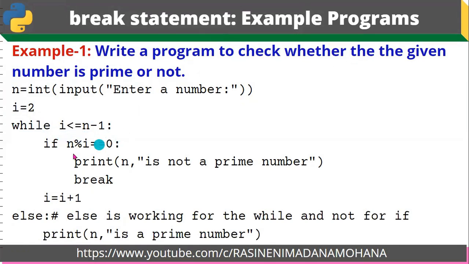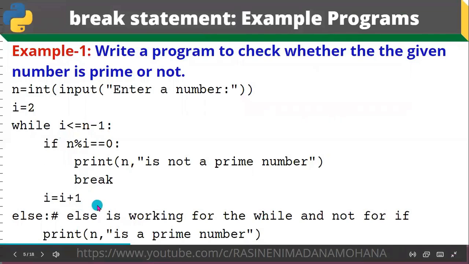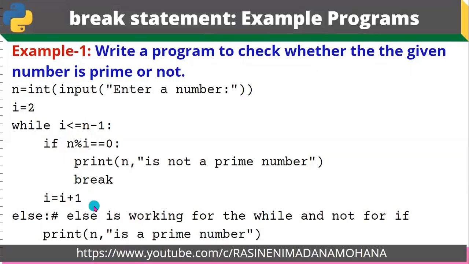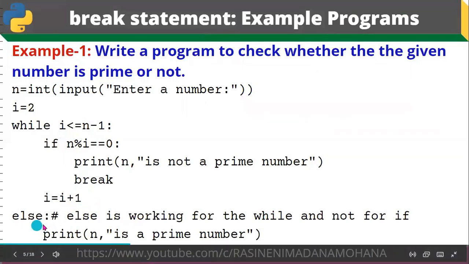Then the condition for prime number: if n mod i equal to 0, then it prints n is not a prime number. Then here we are using the break statement to terminate this loop. Then i is incremented with plus 1, i equal to i plus 1. So here we use a break statement. Then you can use else here, where you are printing n is a prime number.